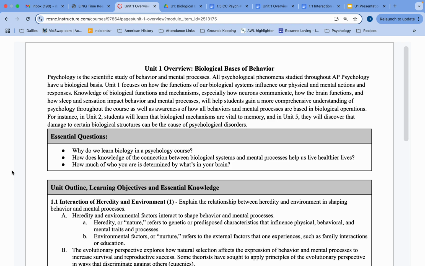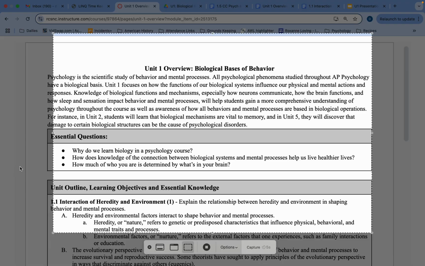So that's Unit 1. I've got another video coming out shortly that will discuss more detail on this Unit 1.1, Heredity and Environment. Have a great day.